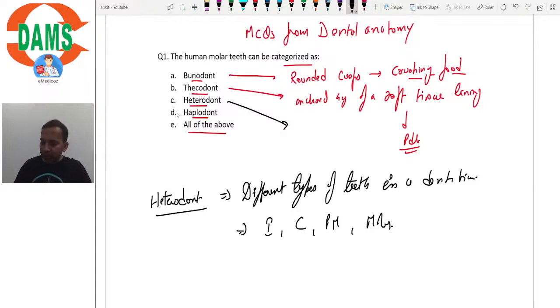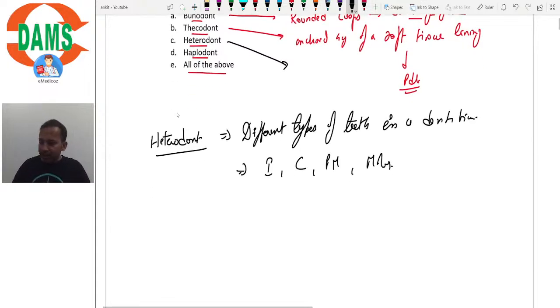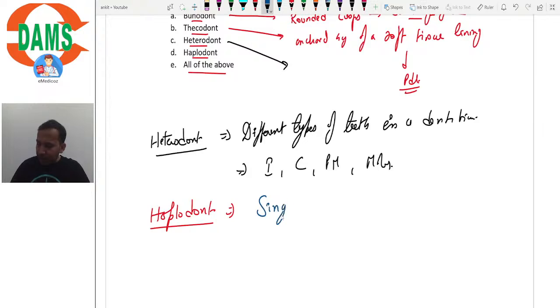Then what is haplodont? Haplo means single, so haplodont means single conical cusp.